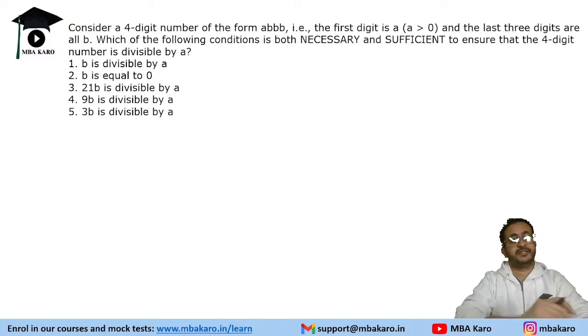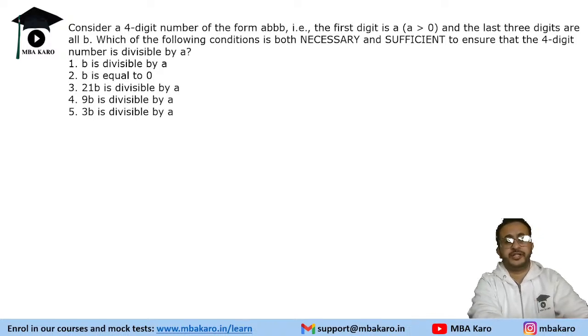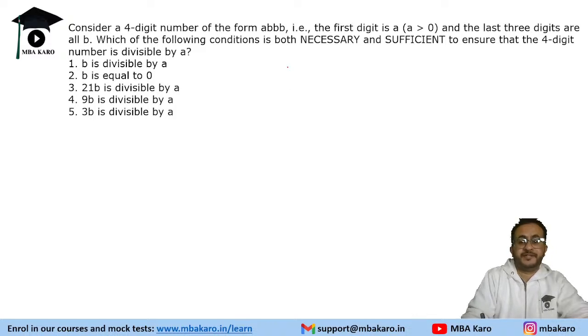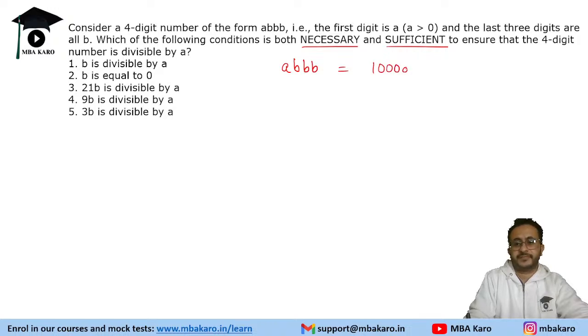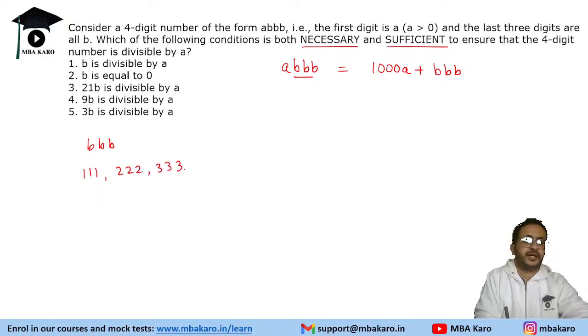A question based on number systems. It says consider a four-digit number of the form a triple b, that is, the first digit is a and the last three digits are all b. Which of the following conditions is both necessary and sufficient to ensure that the four-digit number is divisible by a? Now this number can be written as 1000a plus triple b. Whenever we have a number of this format, with three digits repeated like bbb, it can be 111, 222, 333, and so on.